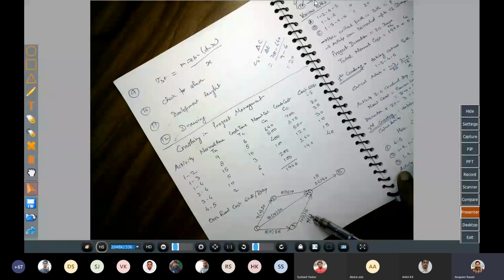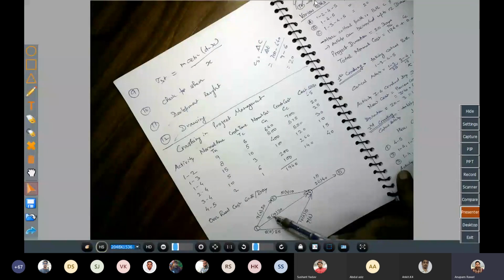because these two paths are a combination, in a combination what we do is we choose the lowest availability of crashing. That means if we crash here by 5 days, we don't have the scope here. We have the scope of only 1 day to crash here. So we will crash it by 1 day.